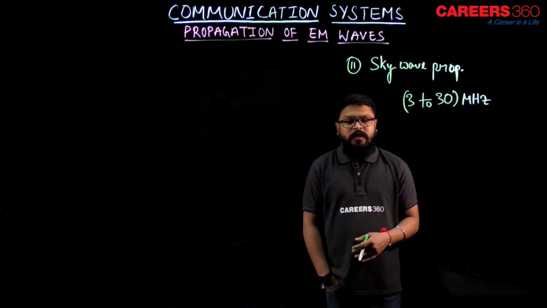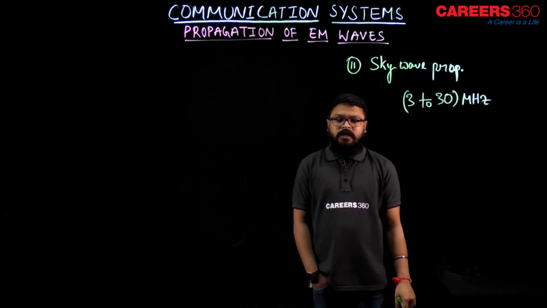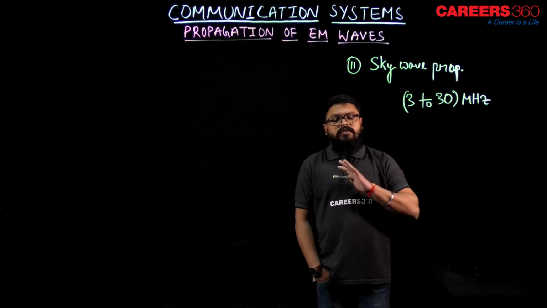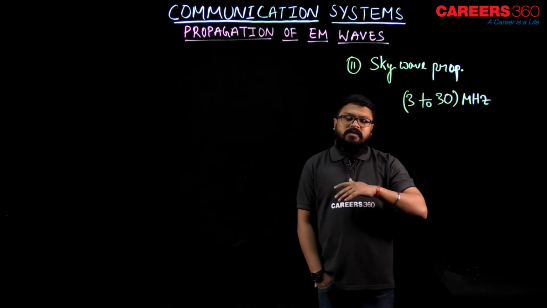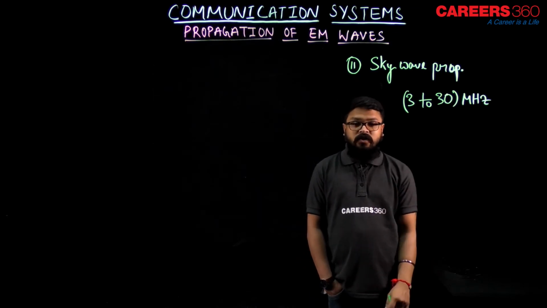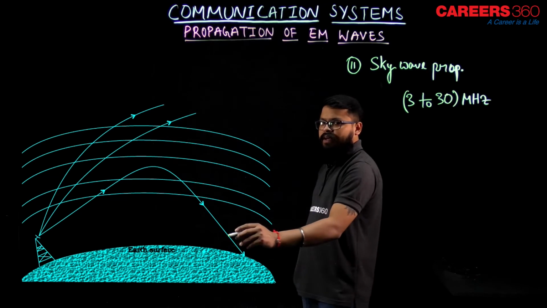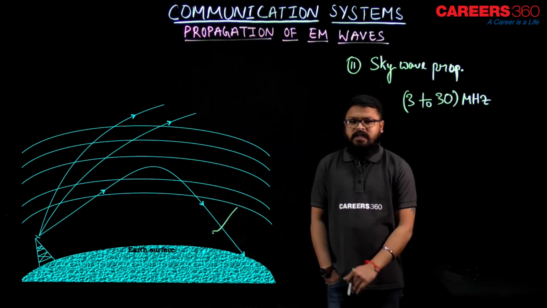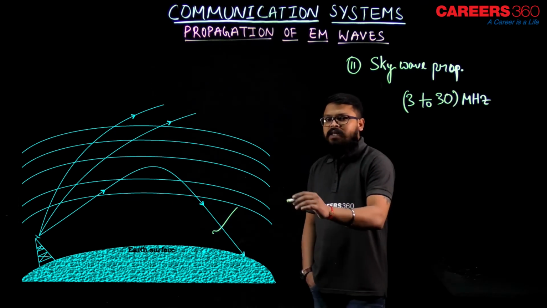As you know, our earth surface is curved, isn't it? So in that case, we use this frequency range signal, 3 to 30 megahertz, and we transmit them in the sky. When we transmit them in the sky, the signals get reflected from the ionosphere. Let's see one example. As you can see over here, can you see this signal? Yes, that is the signal getting reflected back from the ionosphere.